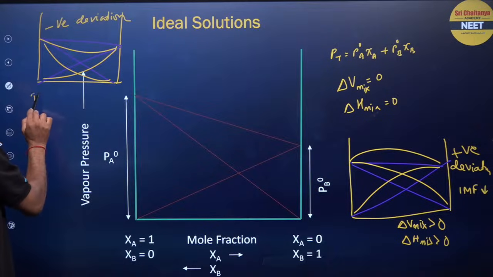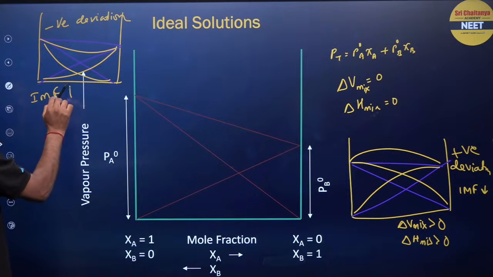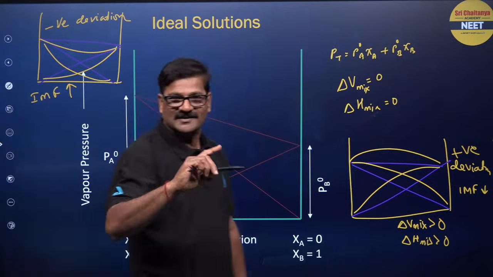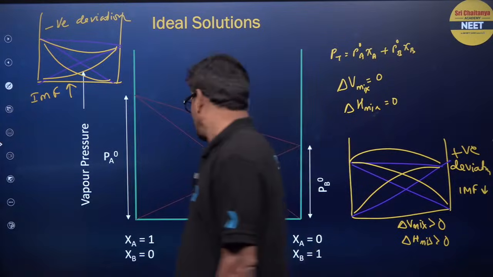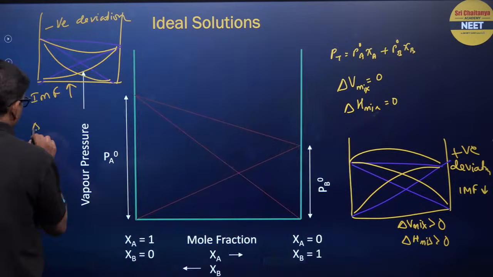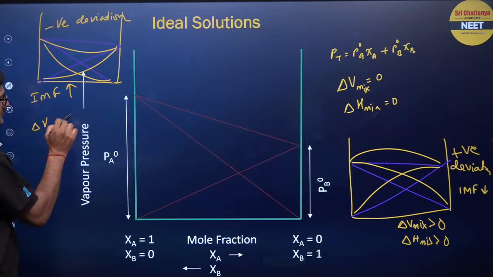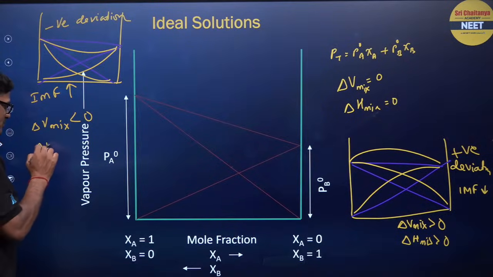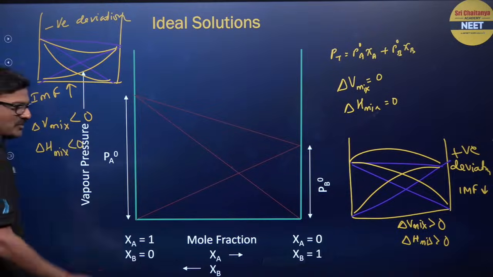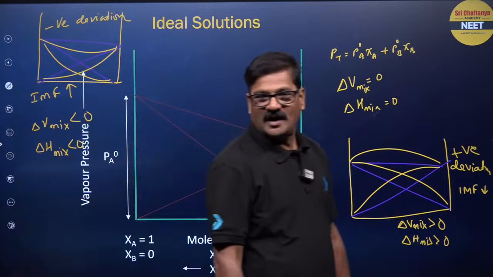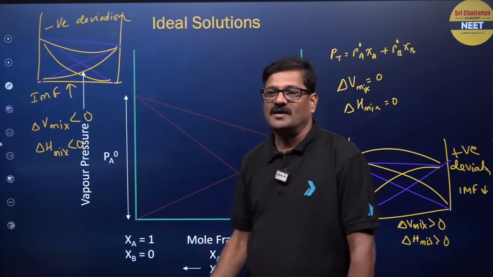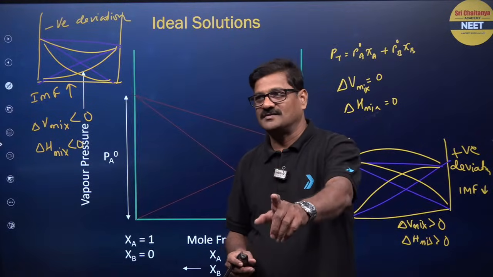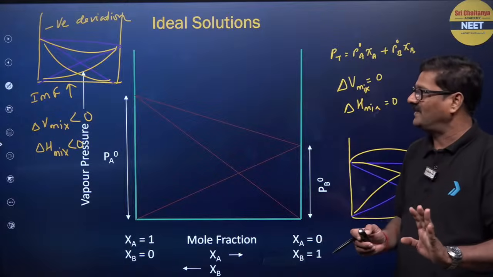In this negative deviation, intermolecular force increases when mixing, and delta V mix is going to be less than 0, and delta H mix is going to be less than 0. It is an exothermic process. And based on this logic, you are going to get a question in the CBSE examination.